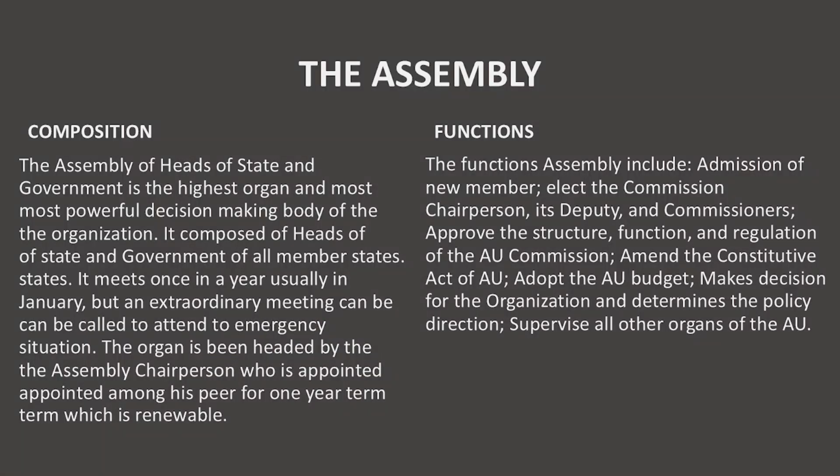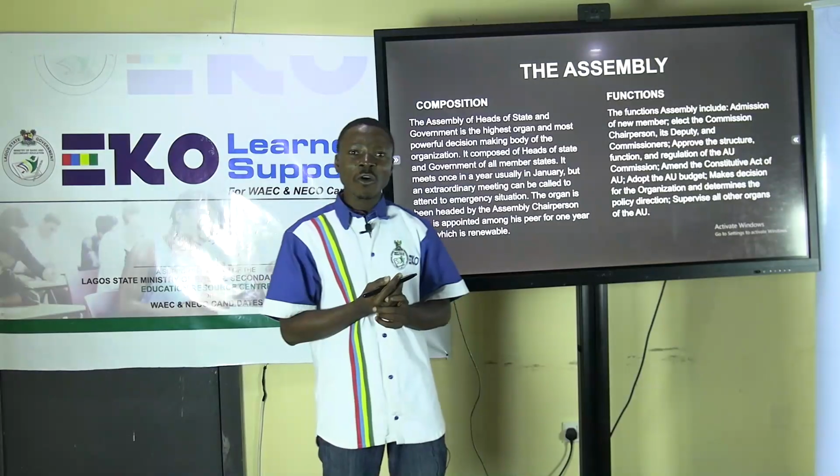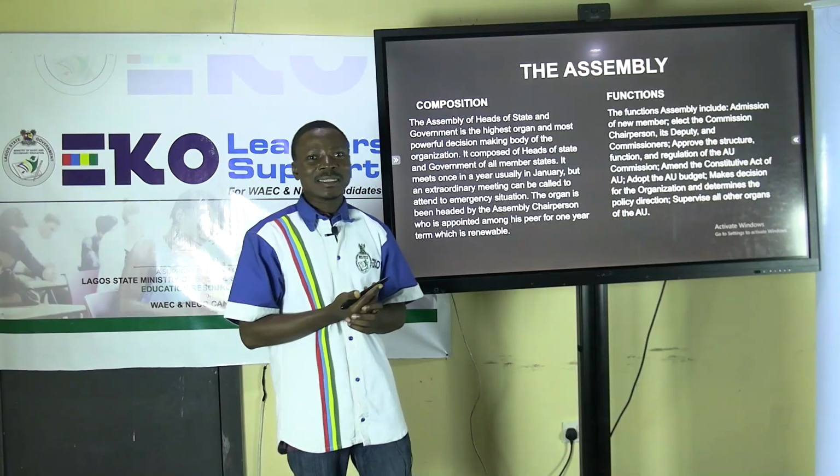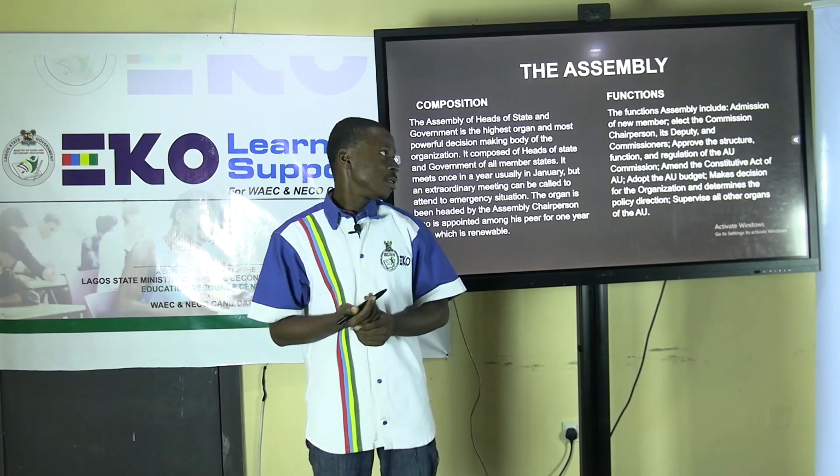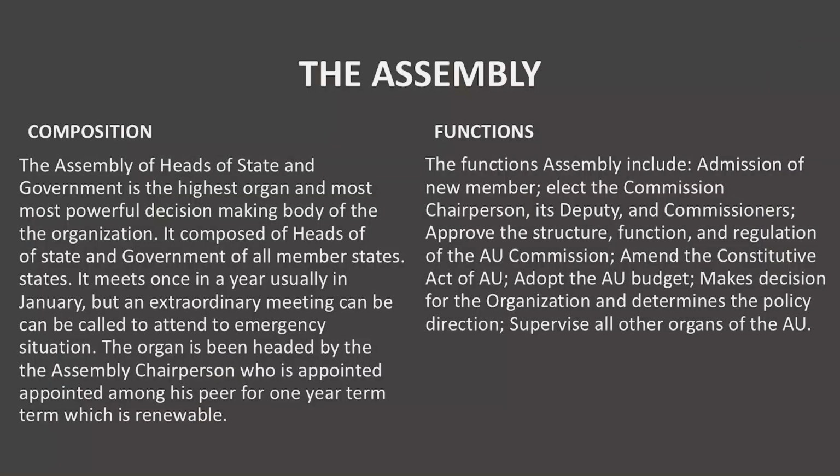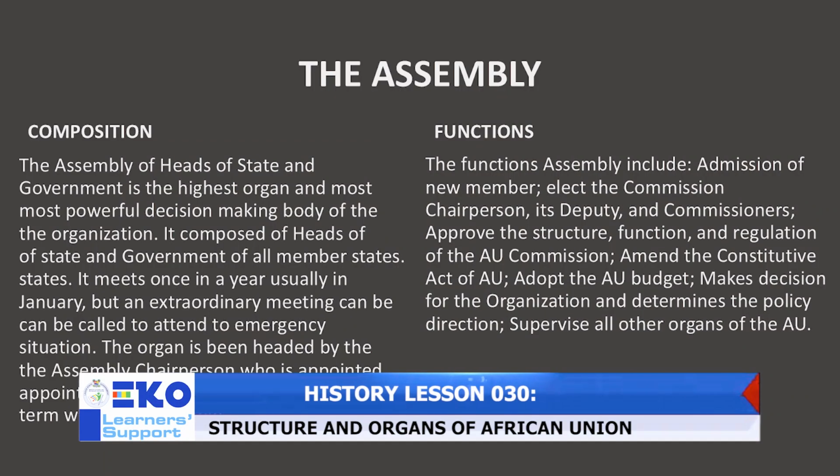Also, they elect the chairman and the chairperson of the African Union Commission, who serves as the Secretary General of the organization. Also, they approve the structure and function of each of the organs of the organization.